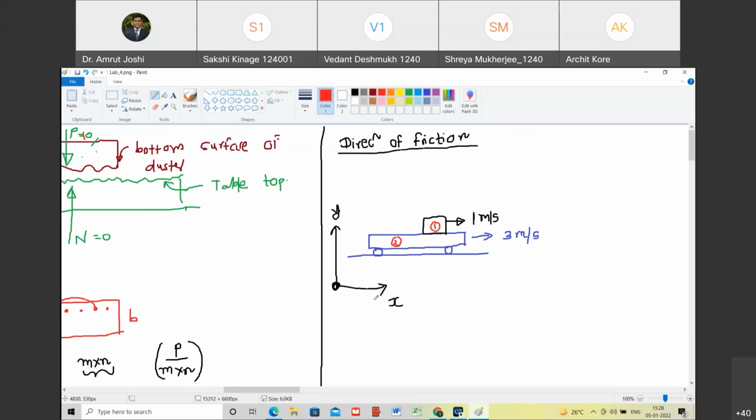You have to ask the right questions to have the right answers. The right question is this: what is the direction of frictional force applied by object number 1 on object number 2? Are you with me? Yes, sir. Applied by 1 on 2. This is the right question. Are you with me? Yes, sir.